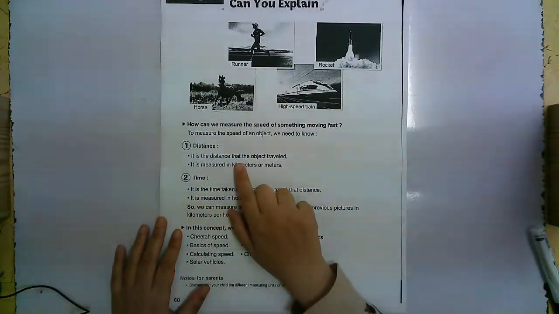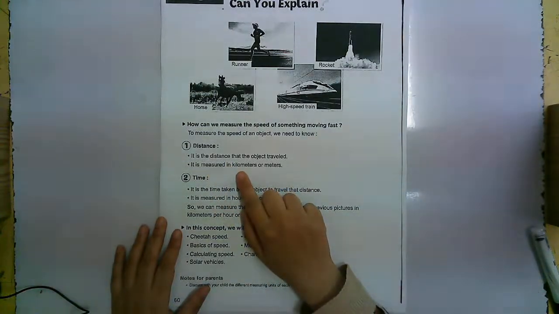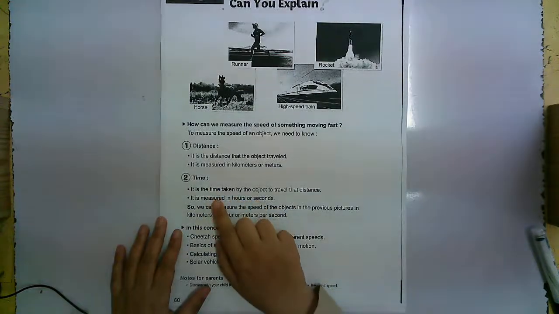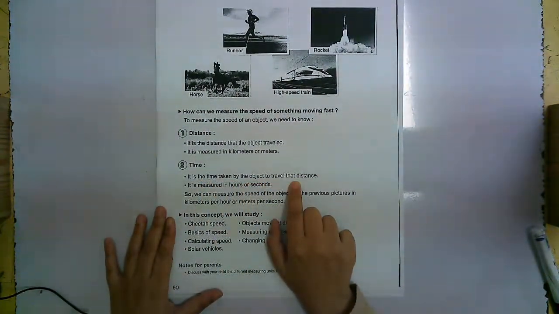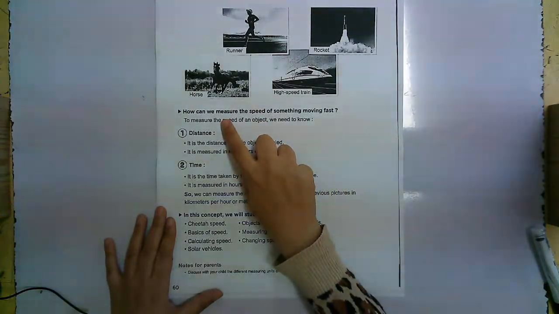Distance, what's meant by distance? It is the distance that an object travels. It is measured in kilometers or meters. And also we need to know the time. Time is the time taken by the object to travel that distance. So again, we need to measure the speed.